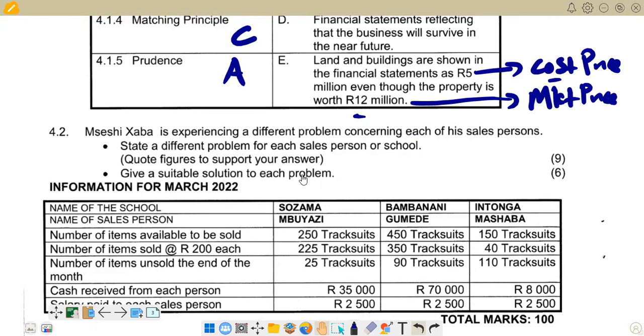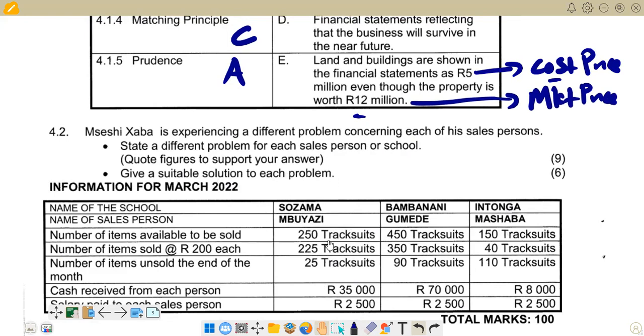So we need to state the problem that we are identifying there, and then we give a solution to that problem for each and every column that you are having there, for Sosama, Babanani, and then Intonga in the last one.